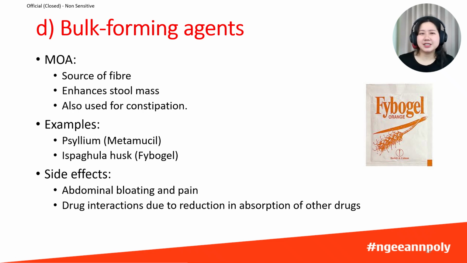Since bulk forming agents can help with both diarrhea and constipation, they can be especially useful in irritable bowel syndrome or IBS, where patients experience alternating periods of diarrhea and constipation.